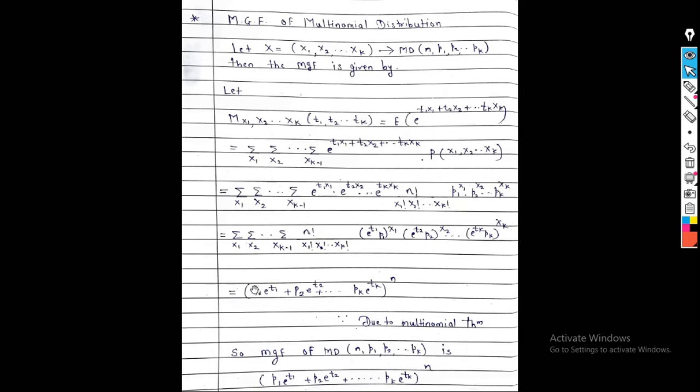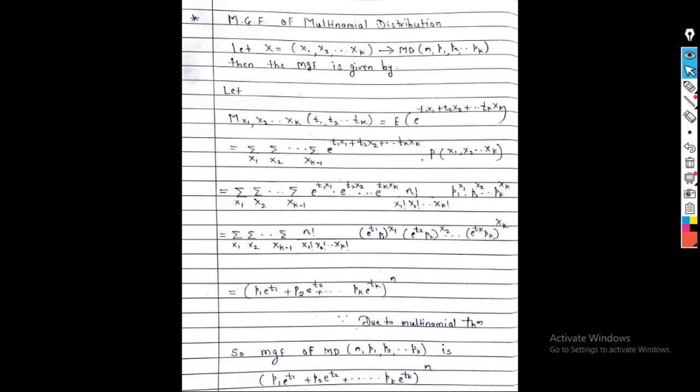So MGF of the multinomial distribution with parameters n, p1, p2, ..., pk is (p1 e raised to t1 plus p2 e raised to t2 up to pk e raised to tk) raised to n. So this is the MGF of the multinomial probability distribution.